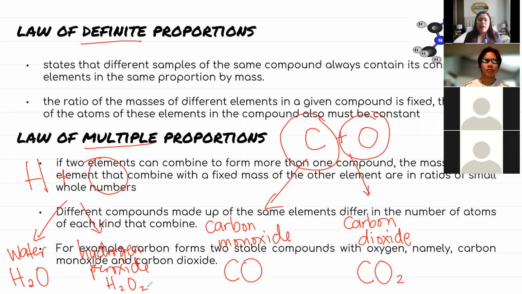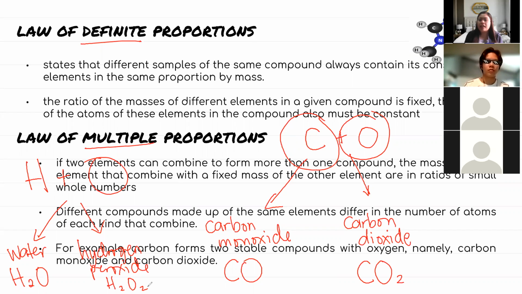Pero pag sinabing law of multiple proportions, ang mga elements natin, for example, dalawang elements, pwede sila mag-combine, tapos they will give you maraming compounds. So parehas sa carbon and si oxygen, pwede siyang mag-form ng carbon monoxide, pwede din carbon dioxide.